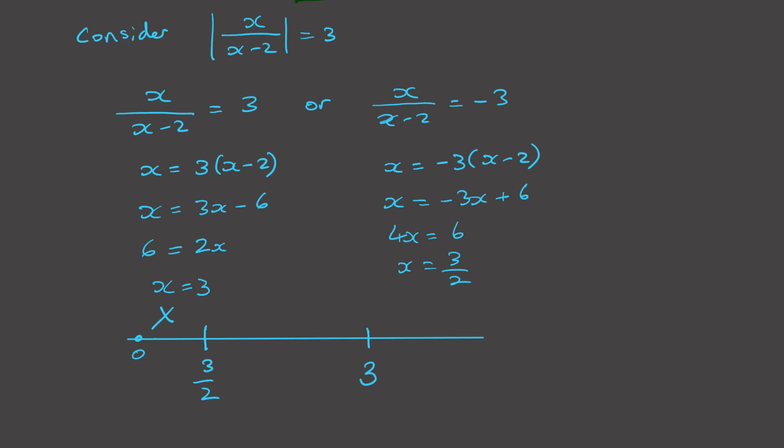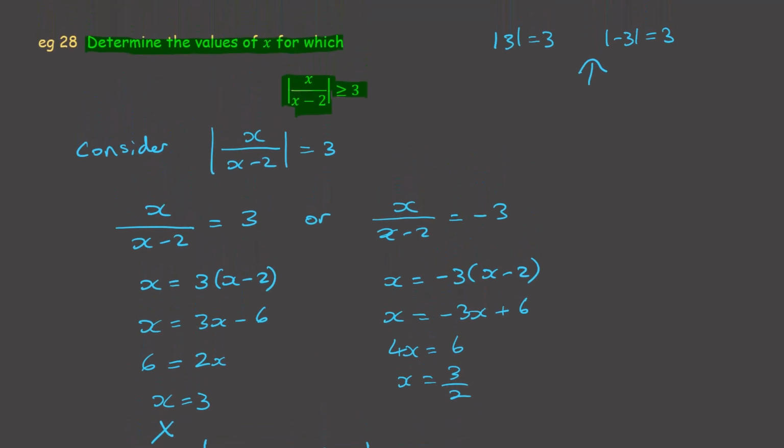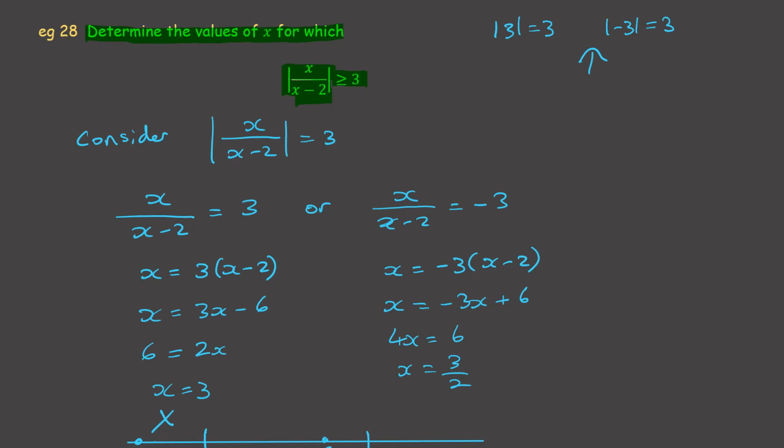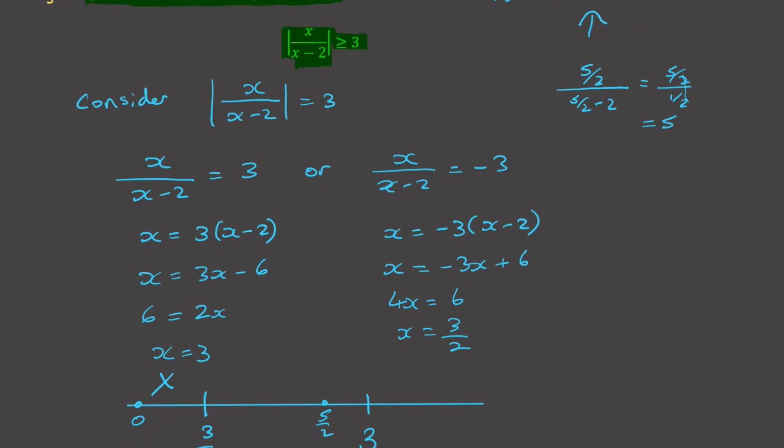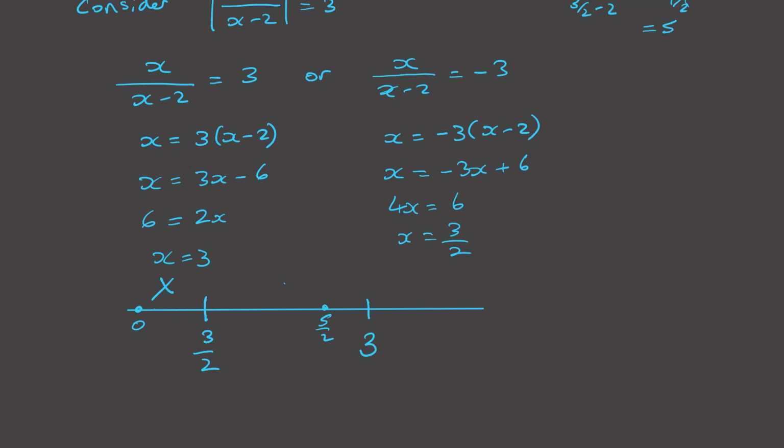What about choosing something like 5 over 2? Then what we would have is 5 over 2 over 5 over 2 take 2. So that's 5 over 2 divided by a half, which is equal to 5. And that is more than 3, so it works in here.